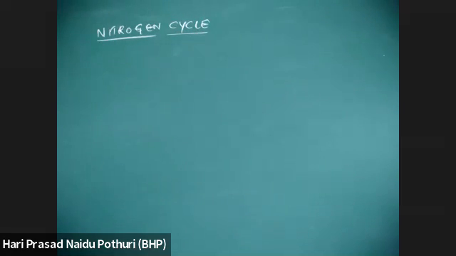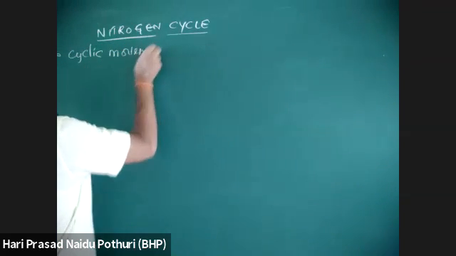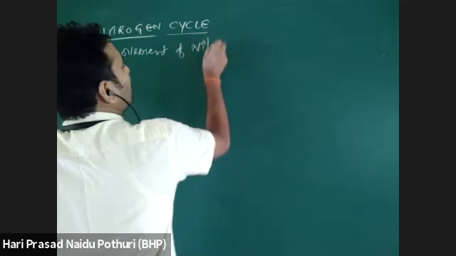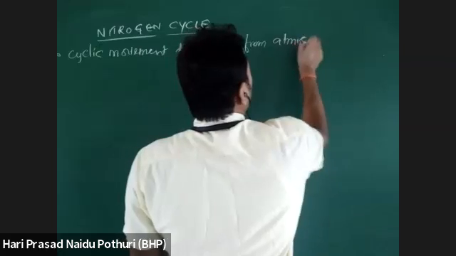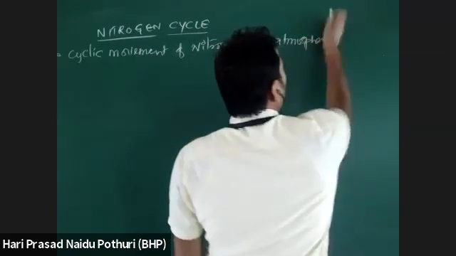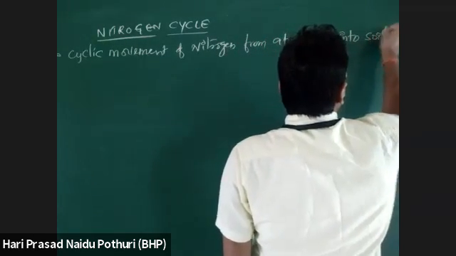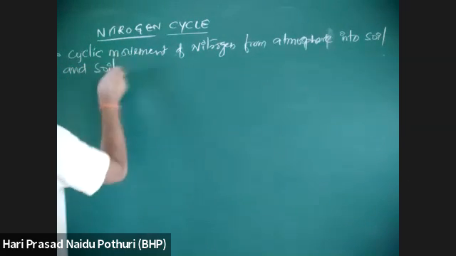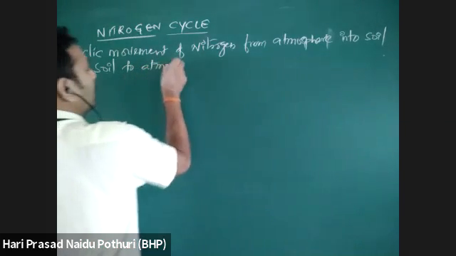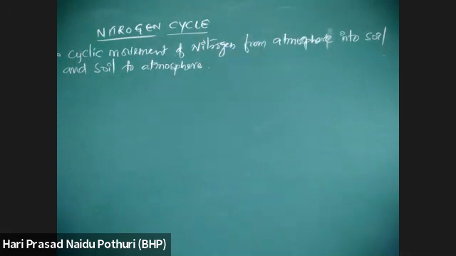Nitrogen cycle: cyclic movement of nitrogen from the atmosphere into the soil and from soil to the atmosphere.